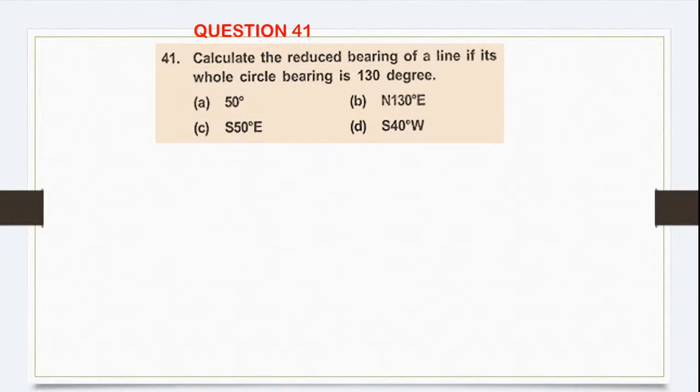Calculate the reduced bearing of the line if its whole circle bearing is 130 degree. Whole circle bearing is how much? 130. So where will the line come? North, this one, 130. Okay. So south, east, west. So how much will this be? 180 minus 130.